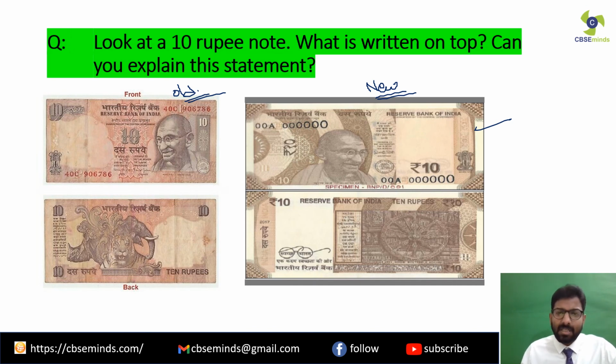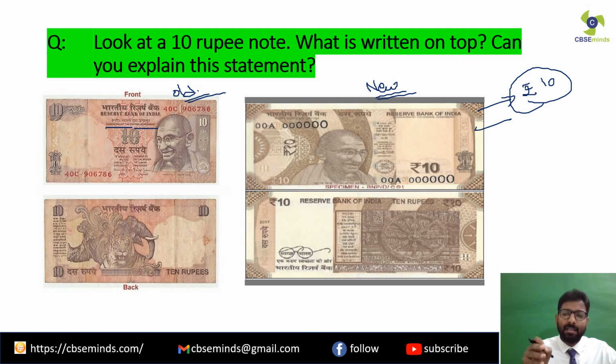Now see, if you look at the top of the note, what is written over there? Guaranteed by the central government. Now what does this guaranteed by the central government mean? It means that this particular note is not just a mere piece of paper. It is a currency note which has the face value of rupees 10. Clear? And this is guaranteed by the government of India, that is by the central government.